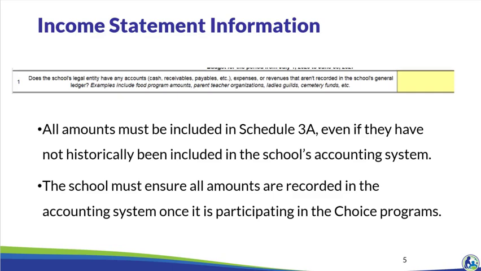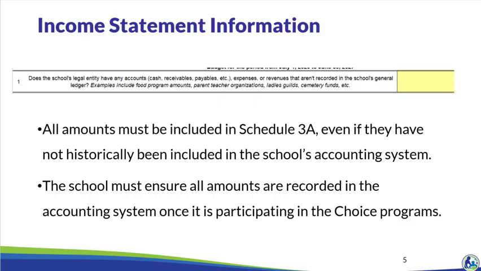The first question in Schedule 3A requires the school to indicate whether it is recording any accounts, expenses, or revenues outside of the general ledger. Some common examples that are maintained outside of the general ledger are identified on line 1. The first is food program amounts. If the school is recording its food revenues and expenses in separate accounts outside of the general ledger, it must provide a statement from July 1st through June 30th with the information on those expenses, revenues, and balances.